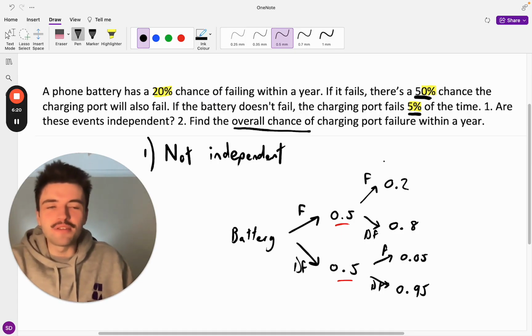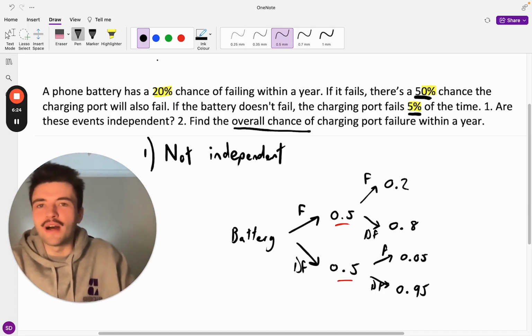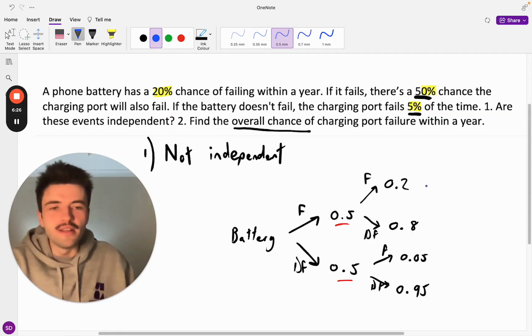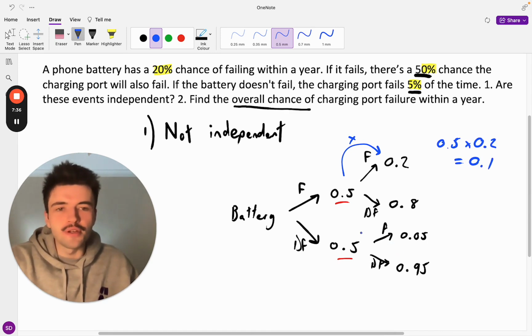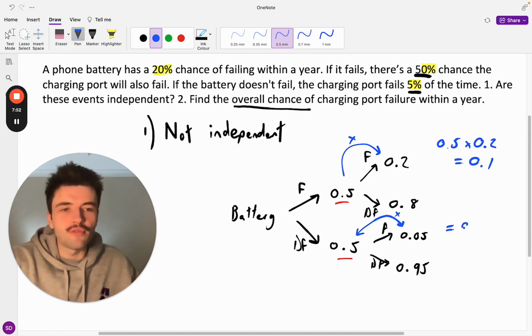So now we're just going to calculate the overall chance of the charging port failing. To do that, I'm just going to switch color here. So we have 0.2 by 0.5, and we're just going to multiply these. So 0.2 by 0.5 is equal to 0.1. So that is our first multiplication done. And then we have down here 0.8 times 0.05. I'm just going to put an X here again for multiplication.